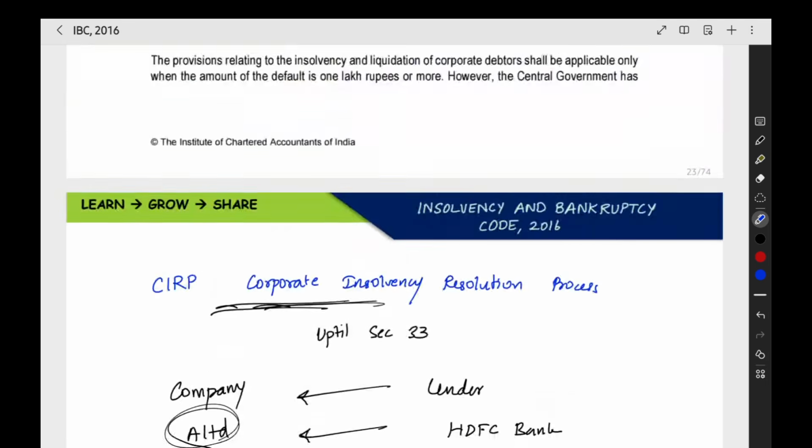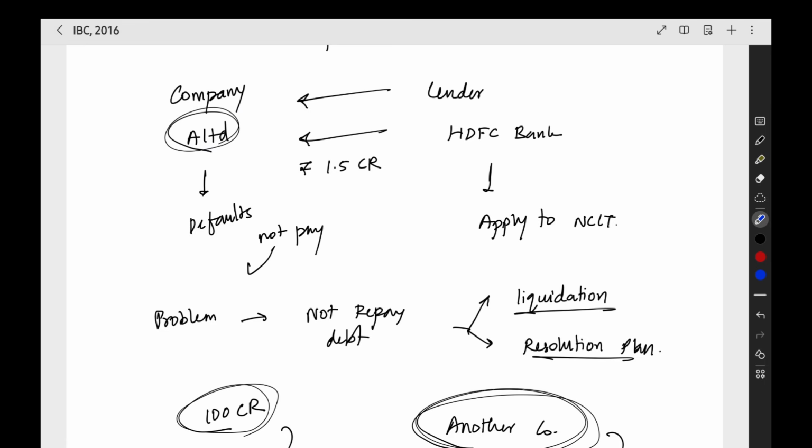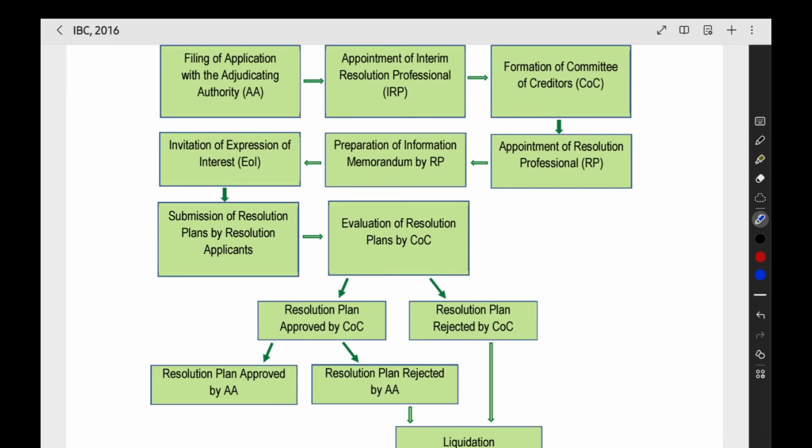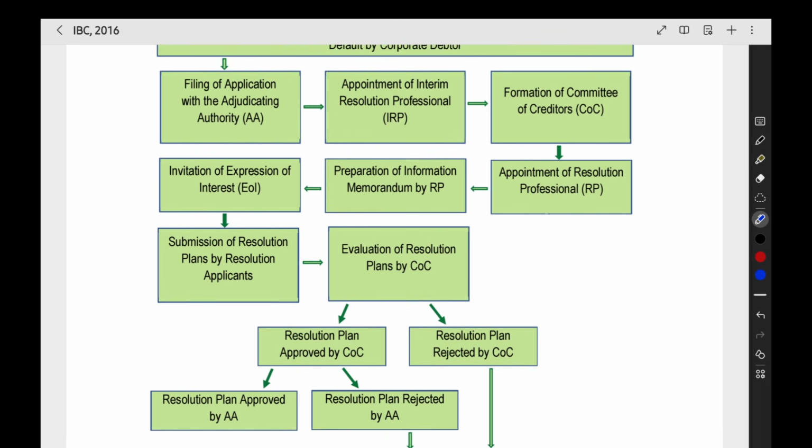So all the details relating to the A Limited, relating to the defaulting company, nothing but the corporate debtor. This defaulting company is also called as the corporate debtor. Everything related to the A Limited, all the information, financial position, liabilities, everything will be prepared in a document, combined in a document. That is nothing but the information memorandum. Now this information memorandum will be prepared by the resolution professional. He is the professional who is there to assist the company to complete the CIRP process. He will prepare the information memorandum.